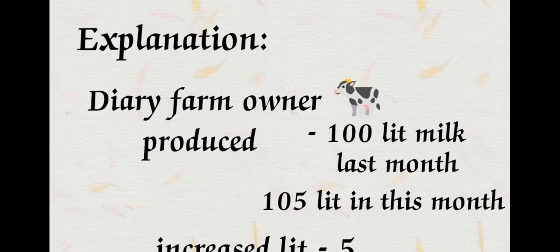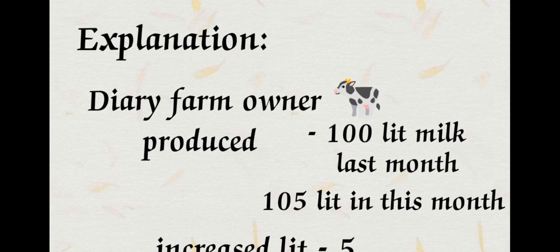How many liters increased? 5 liters. We are comparing this year and the last year, or this month and last month. So 5 liters of milk increased this year as compared with the previous year. Here 5 liters is the economic growth.